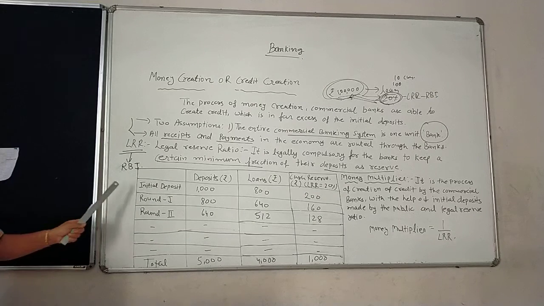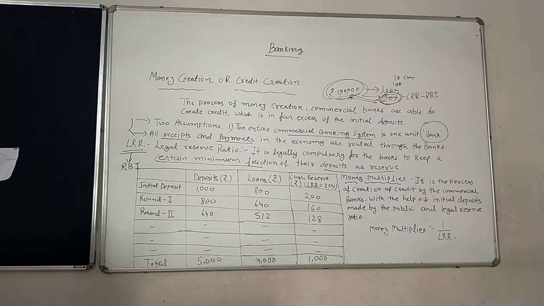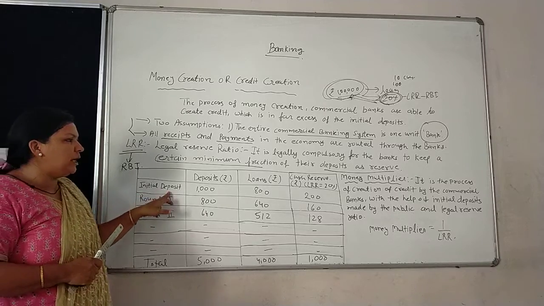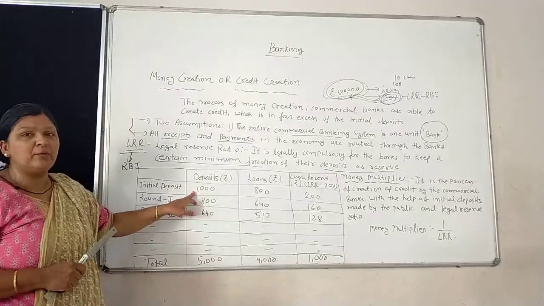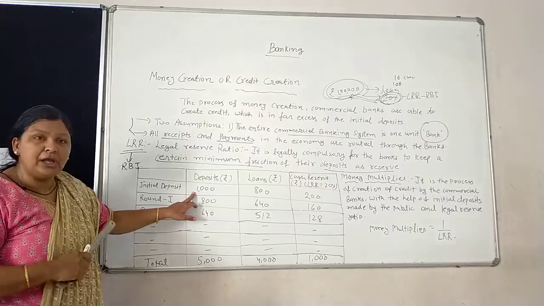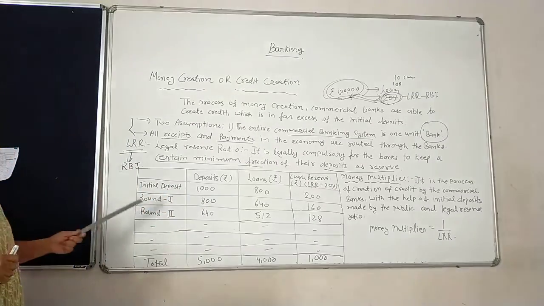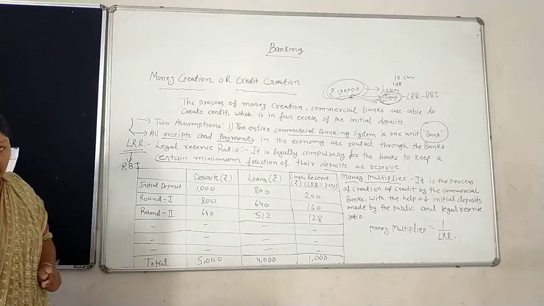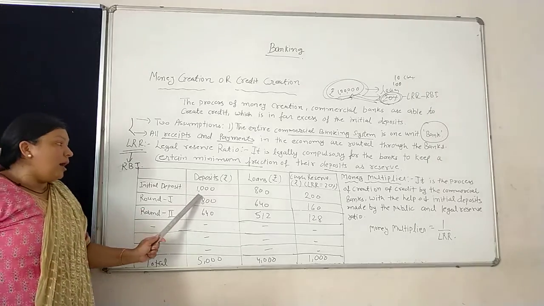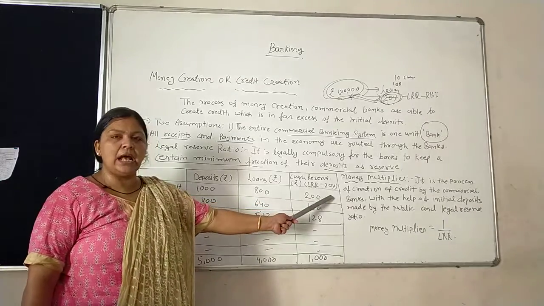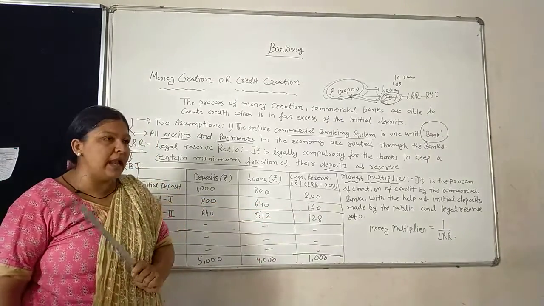That is one example of money creation or credit creation. So this is just a simple example. That is an initial deposit. It means a deposit taken in the commercial bank. Suppose this is 1000. We are assuming that this is a 1000 deposit. Now among this, the 20% LRR is decided by the RBI.